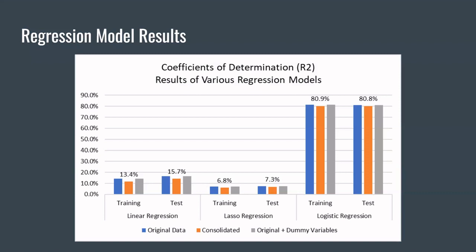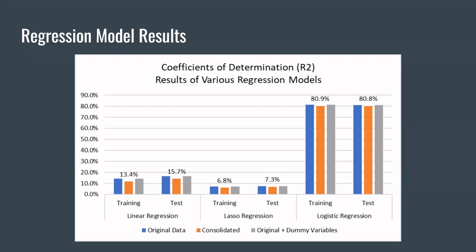So we figured out that the consolidated data was probably the worst way of handling this data and was not going to be impactful, which we again then saw once we moved into logistic regression, where we saw our greatest success, where both in the training and test data, we were averaging 80.9%, or even in a couple cases, depending on the sampling methodology we used, up to maybe 81% R squared values. So we were getting about 81% of the variability explained in the model.